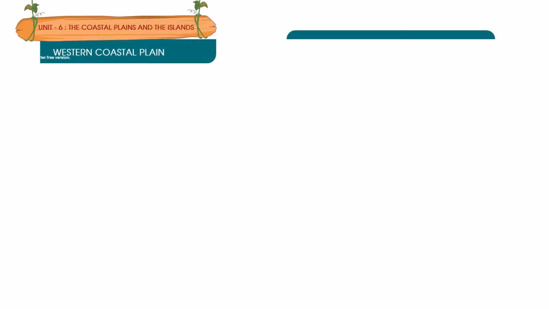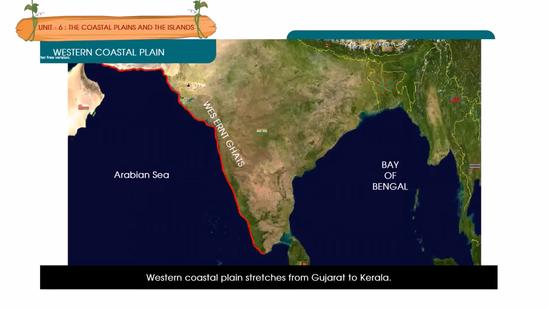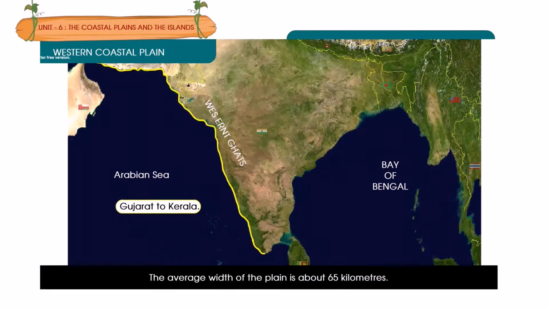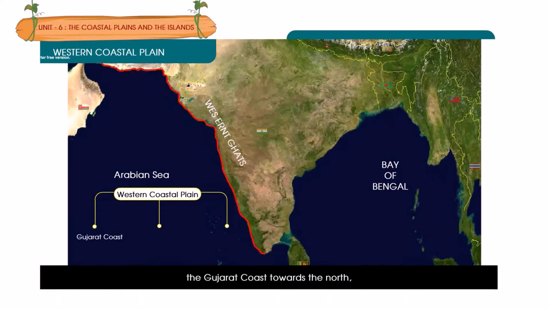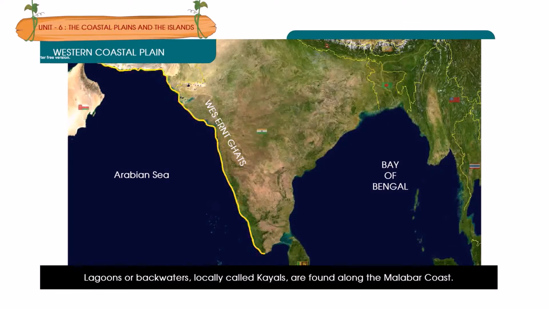Western Coastal Plain. The Western Coastal Plain stretches from Gujarat to Kerala. The average width of the plain is about 65 kilometers. It is divided into three parts: the Gujarat coast towards the north, the Konkan coast in the middle, and the Malabar coast towards the south. Lagoons or backwaters, locally called kayals, are found along the Malabar coast.